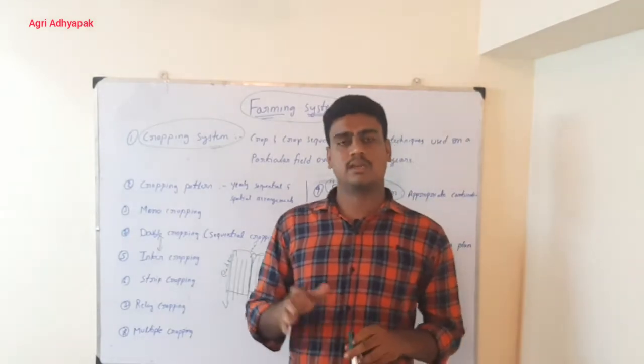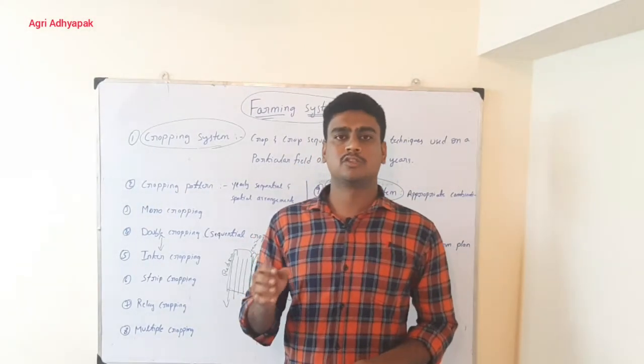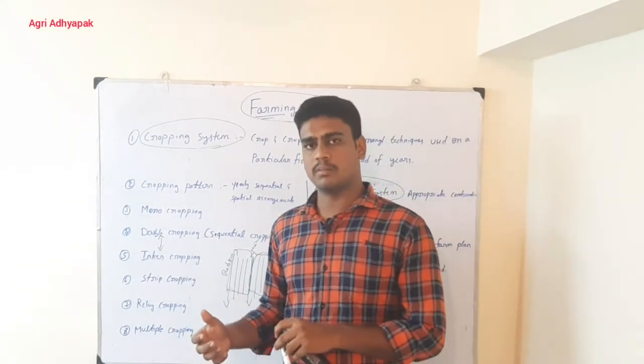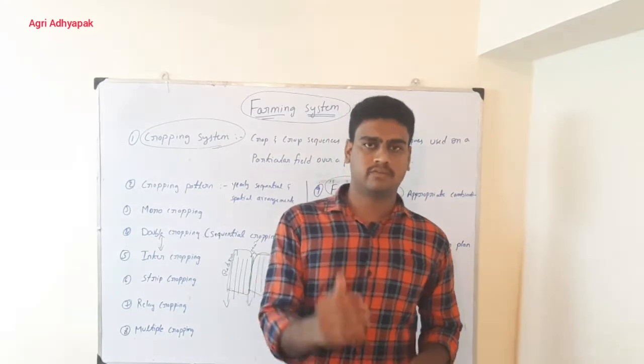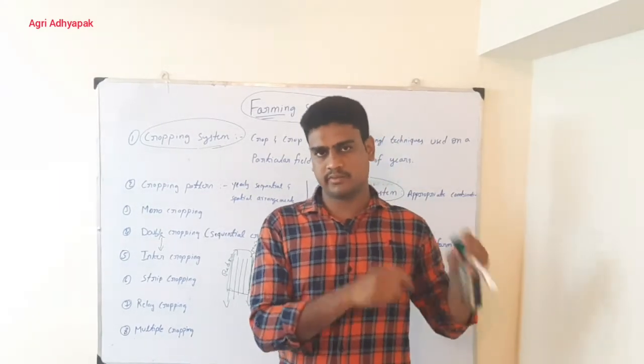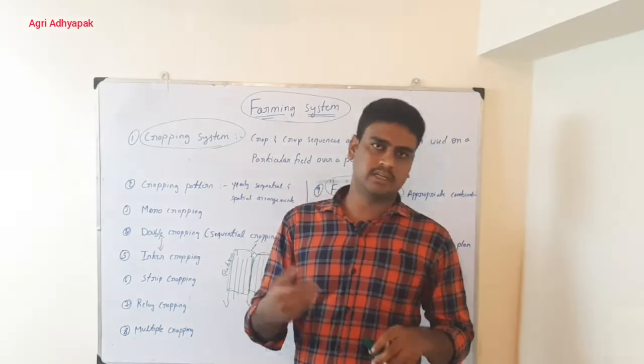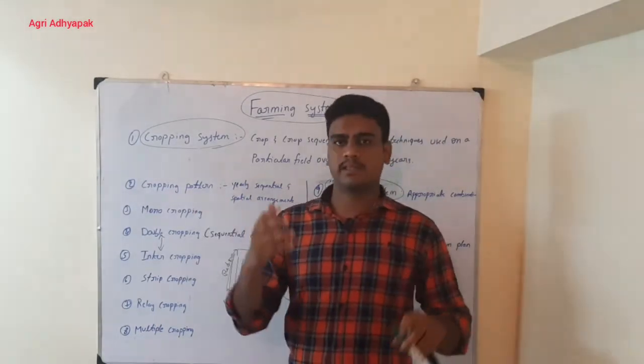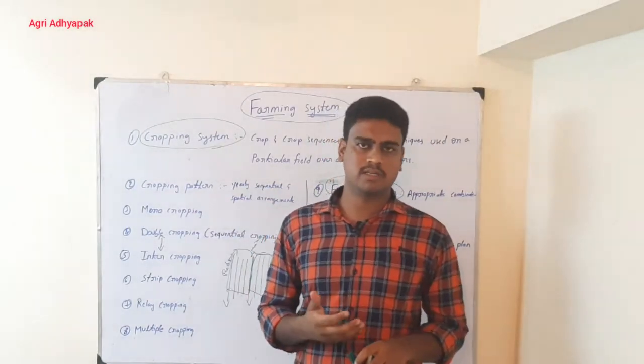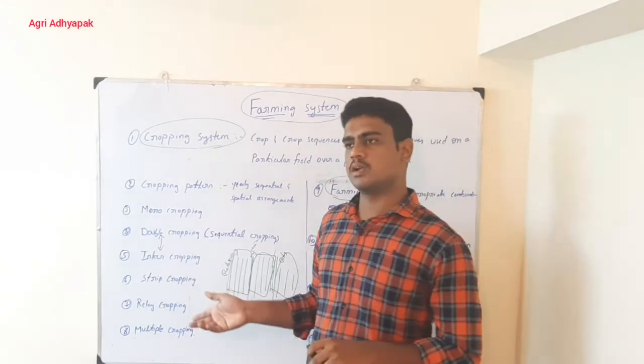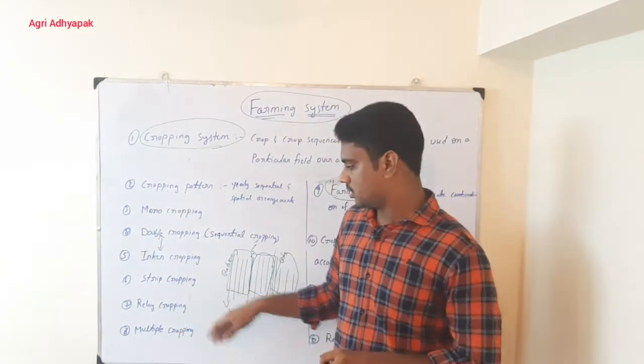Again I am telling, relay cropping is nothing but sowing of the second crop before harvesting of the first crop. That means before I harvest the first crop, I sow the second crop seeds into the field. By using the last irrigation moisture of the first crop, they will start to germinate. So that is called relay cropping.